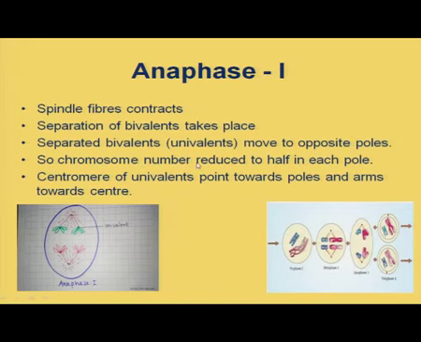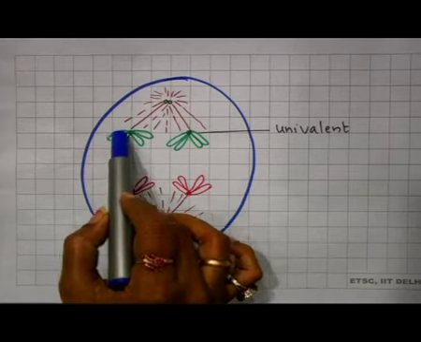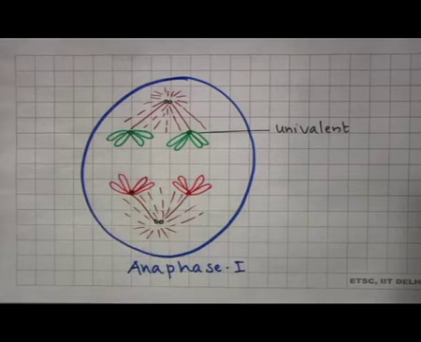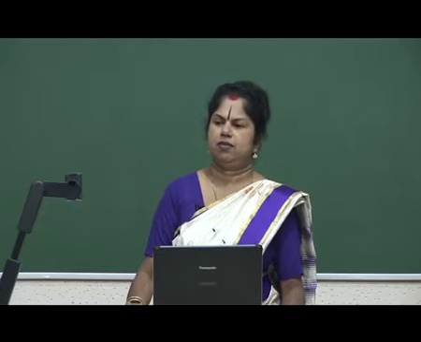So, chromosome number is reduced to half in each pole. In each pole you can see the reduction of chromosome from 4, now it goes to 2 only. So, chromosome number is reduced. The actual chromosome number reduction takes place in anaphase I.